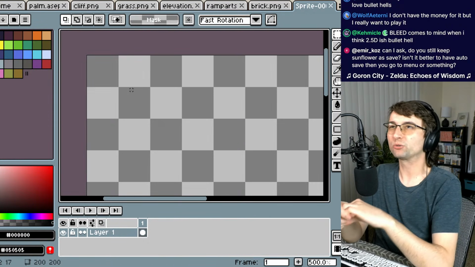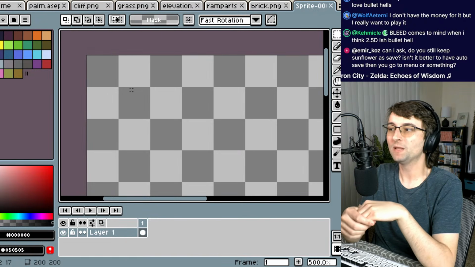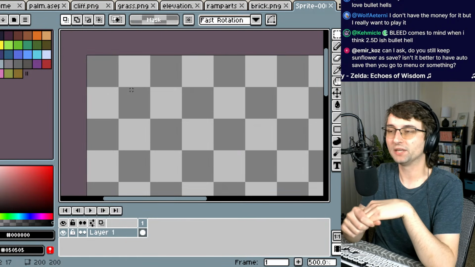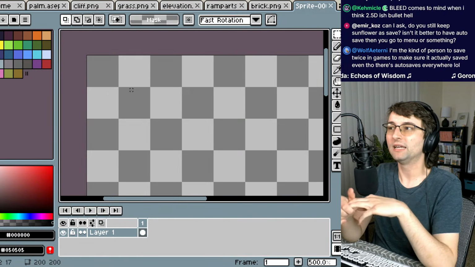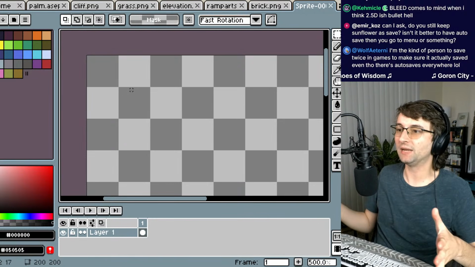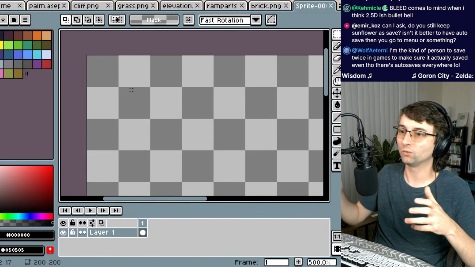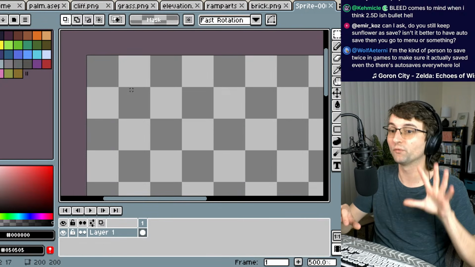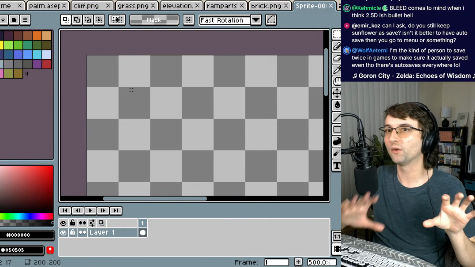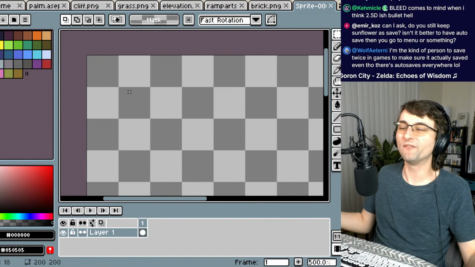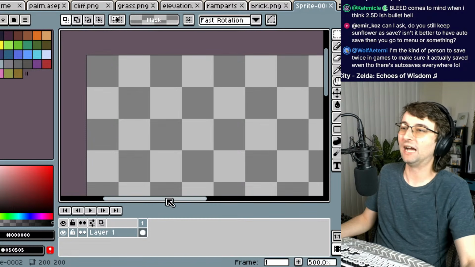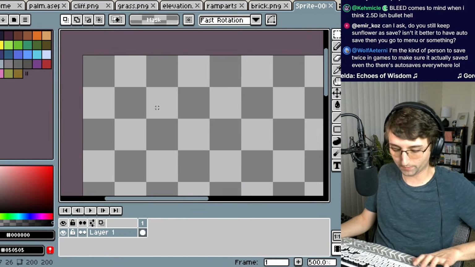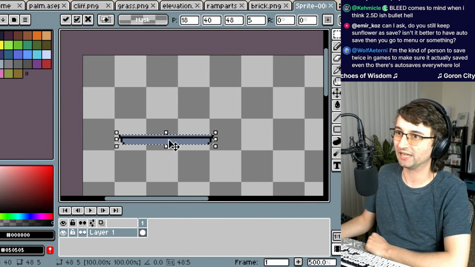I played Metroid Prime 4 not too long ago, and that game had my favorite save system probably of any game ever. When you loaded the game to load your save file, it gave you two options. It says, do you want to load from your autosave, or do you want to load from your manual save? It had both of them available always. So I think that's a perfect system. I think I'm totally going to try something like that.